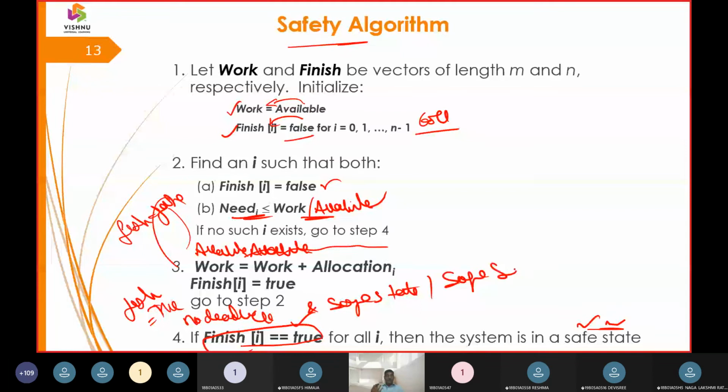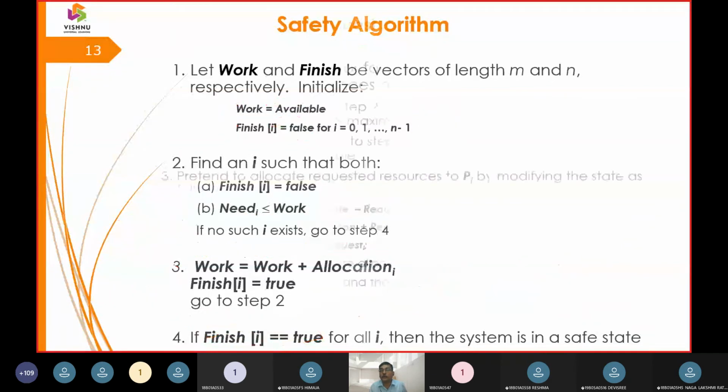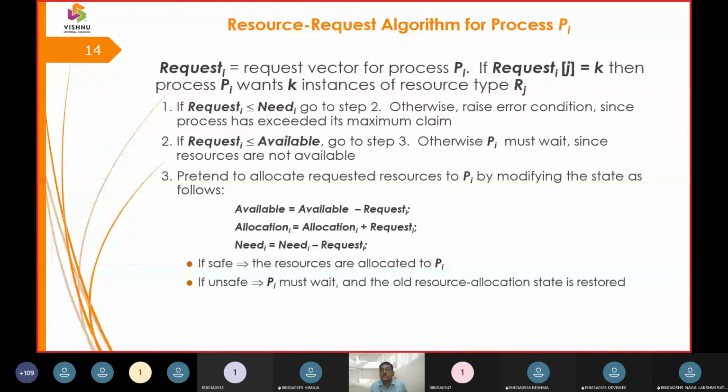What now? The second part of the banker's algorithm. Got it? So the banker's algorithm is going to have part one, the safety algorithm, and part two, the resource request algorithm.